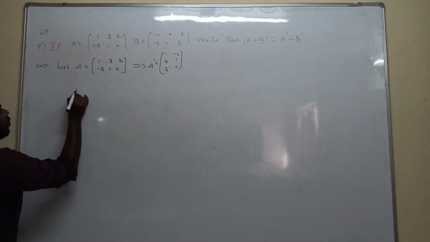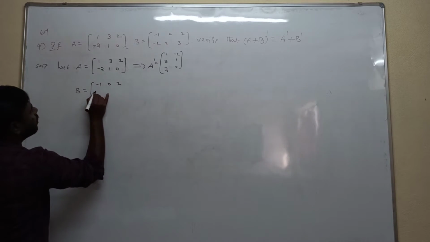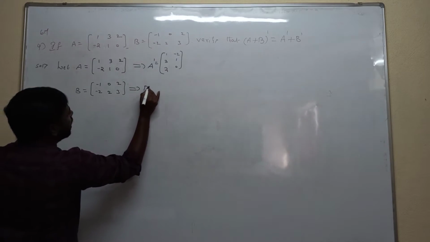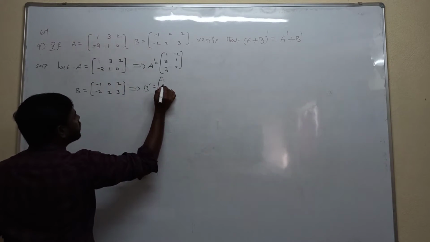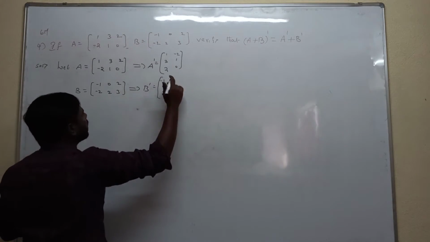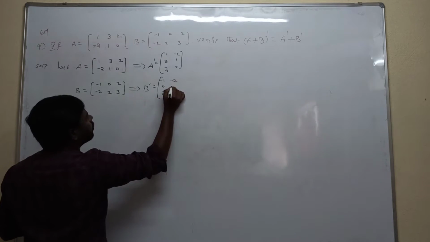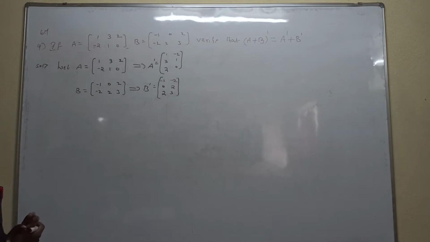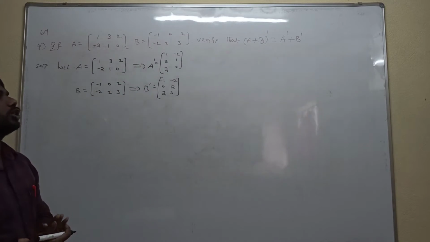Next is the B value. B is equal to minus 1 0 2, minus 2 2 3. We calculate the transpose of the B matrix, interchanging rows and columns. The first row minus 1 0 2 becomes the first column, and the second row minus 2 2 3 becomes the second column. So write the given matrices, and after that calculate the A transpose matrix and B transpose matrix.